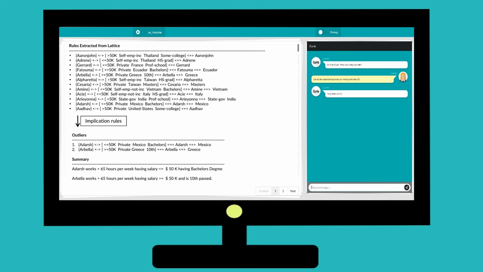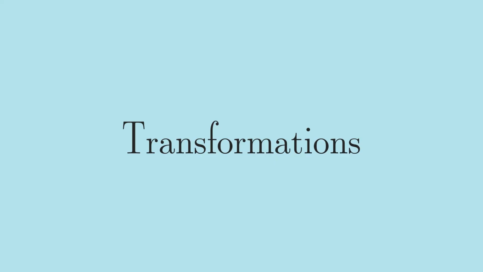Here you can see the rules extracted from the lattice. On matching them with the implication rules computed earlier, we can derive the following outliers. Adash is working more than 65 hours per week and has a bachelor's degree, but he still earns less than $50K. Similarly you can see other outliers as well.